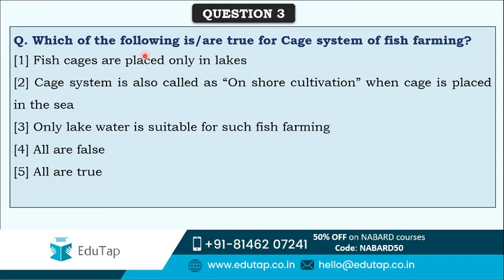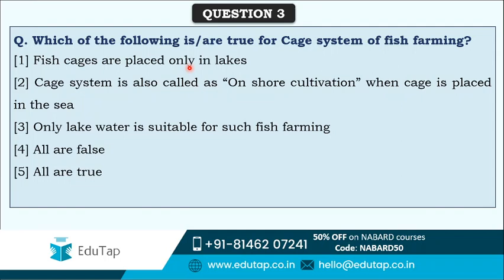The next question is: which of the following are true for the cage system of fish farming? In the previous video, part 1 of fisheries, we already learned about the cage system of fish farming, so you must be aware of that. Now you have to tell me which of the following are true for the cage system. First is that fish cages are placed only in lakes. We know that in the cage system, the cages meant for the fishes are placed in some water bodies, right?